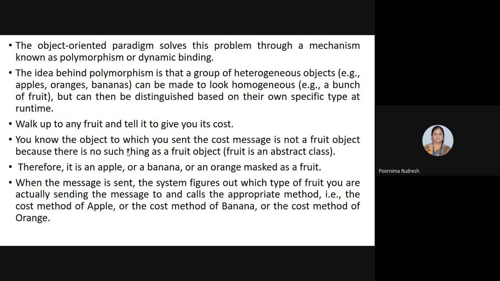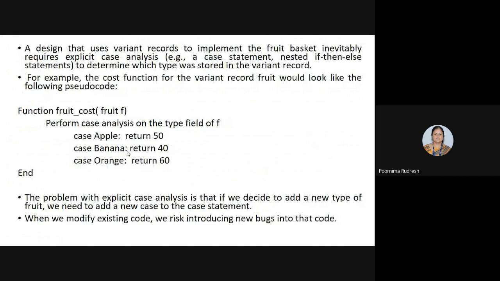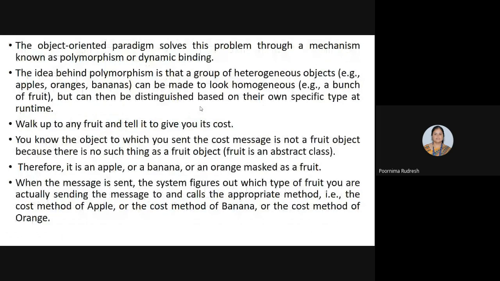The object oriented paradigm solves this problem through a mechanism known as polymorphism or dynamic binding. So instead of using explicit case analysis or nested if then else statements in the structure oriented approach, we are going for the new approach called the object oriented approach.